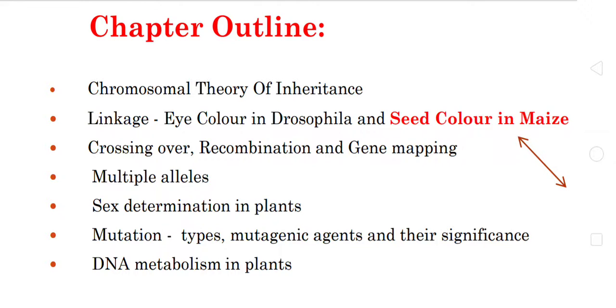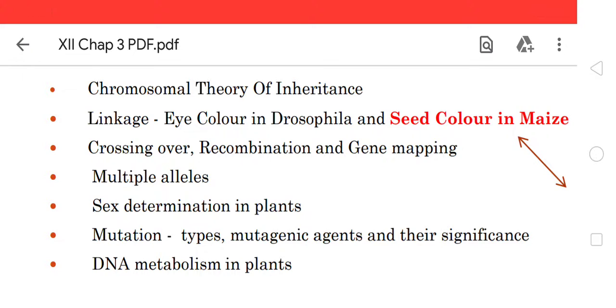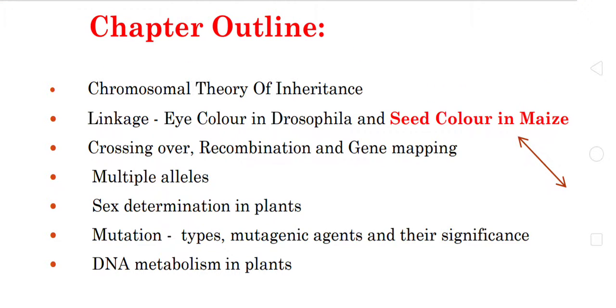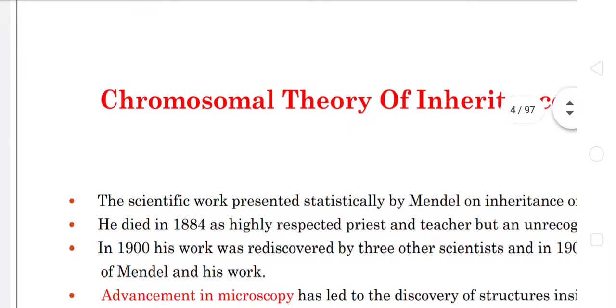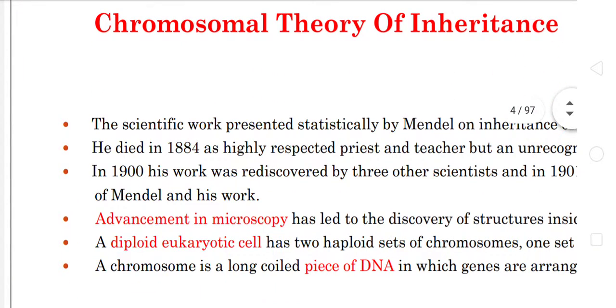These are the chapter outlines. The name of the lesson is chromosomal basis of inheritance. In this chapter, we are going to discuss multiple alleles, sex determination, crossing over and recombination, different types of mutation, and DNA metabolism in plants. Let's introduce the topic. I already said it is the chromosomal theory of inheritance. This is the name of the lesson.